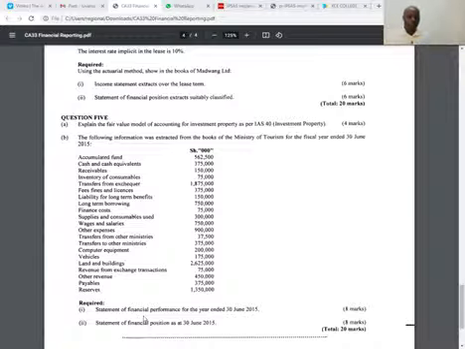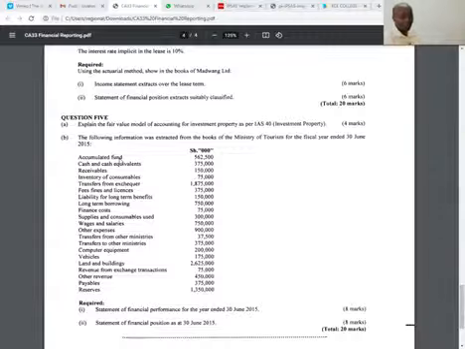So then what you do, you simply go through each of the transactions given here. The first one is accumulated fund, and you have to tick it. Accumulated fund, of course, is what we call equity under IFRS. In government, we don't call it equity, we call it accumulated fund. Equity normally goes to the balance sheet. So if I were you, I would write beside accumulated fund: balance sheet, or statement of financial position.